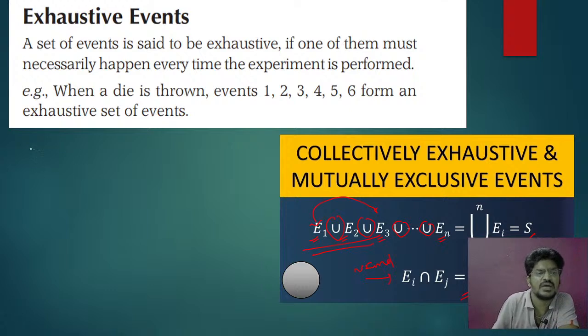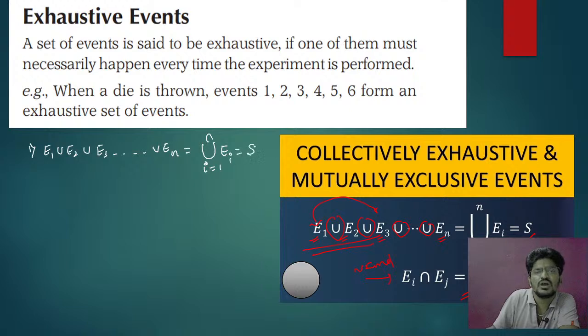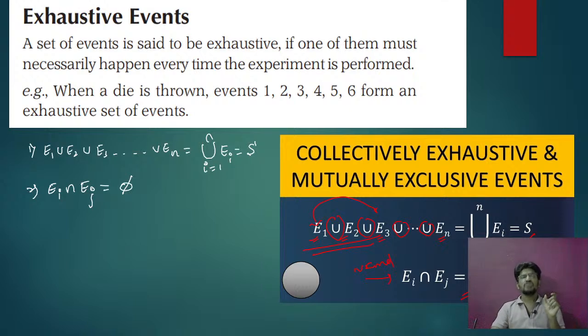First let us understand this. First condition: E1 union E2 union E3 so on to union with En must give your complete sample space. Then I say this is exhaustive. And the second case is that the intersection of any two events must be equal to empty.